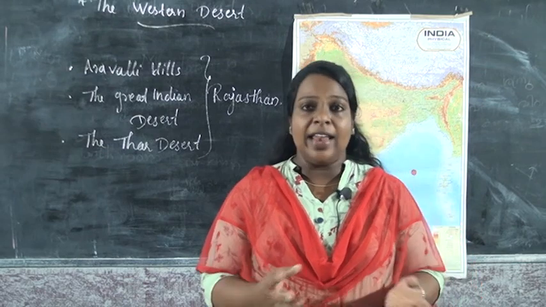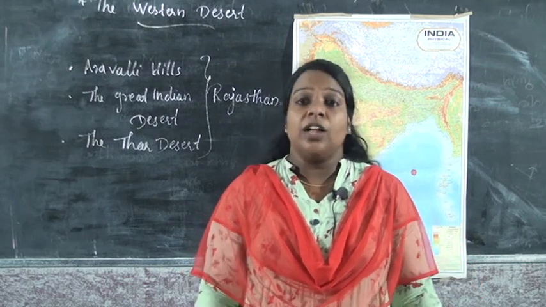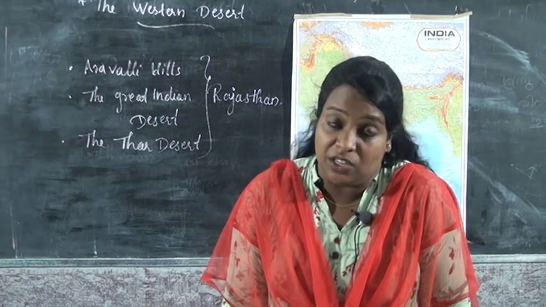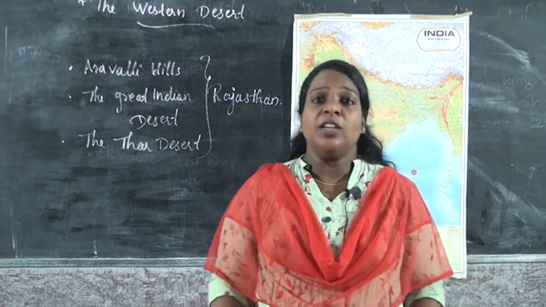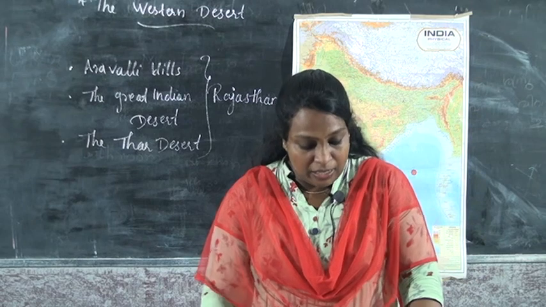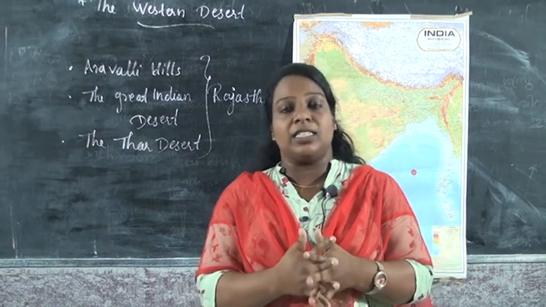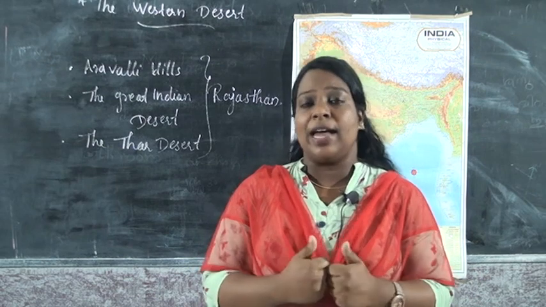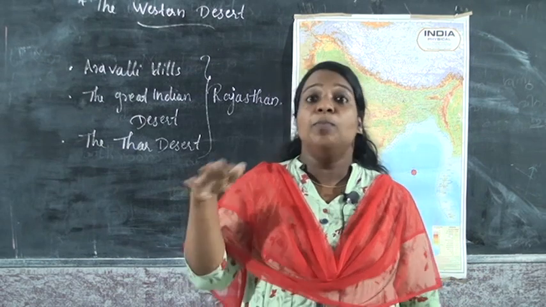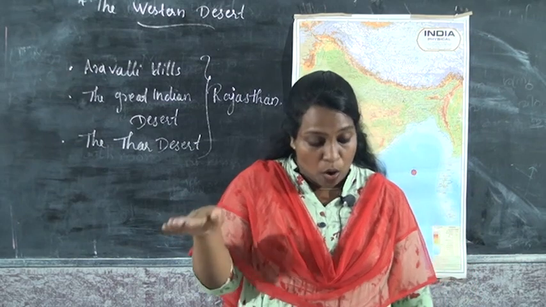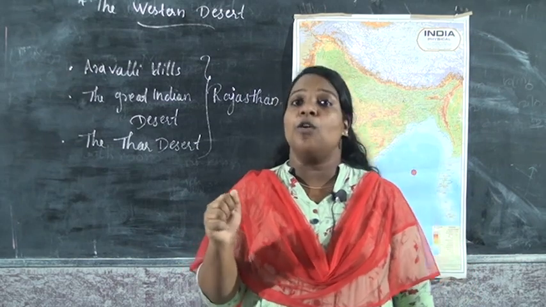Okay children, and next we are going to discuss the importance of natural vegetation. Tell me children, what is natural vegetation? We can see some important plants from there. So which type of plants can we see? Small bushes and thorny shrubs grow here.